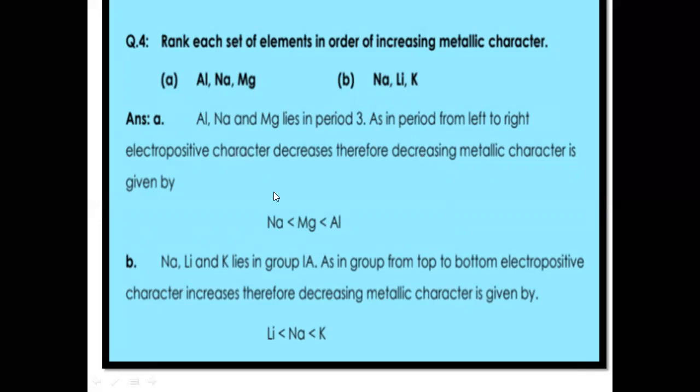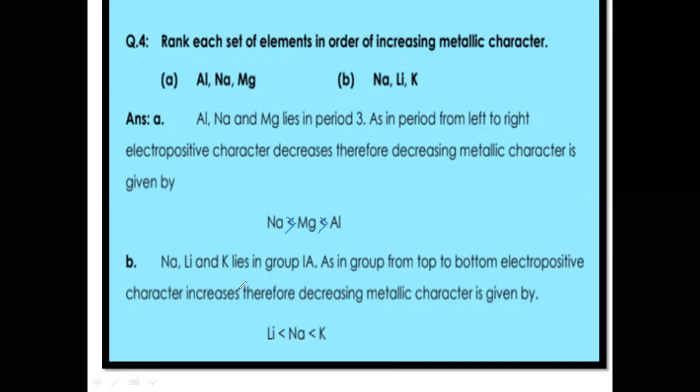Therefore, in decreasing metallic character, sodium is more metallic than magnesium, and magnesium is more metallic than aluminum. As it is on the basis of increasing metallic character, the sequence must be written in reverse: aluminum, magnesium, sodium. So this is the correct sequence.